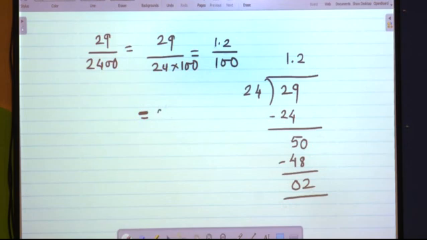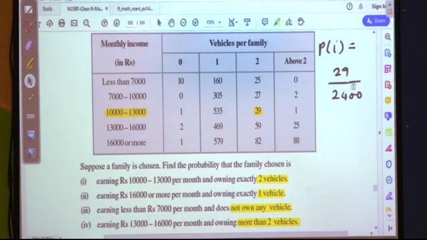I know very well that I have to add a 0 before 1, and my probability is 0.012. So the probability here is 0.012.